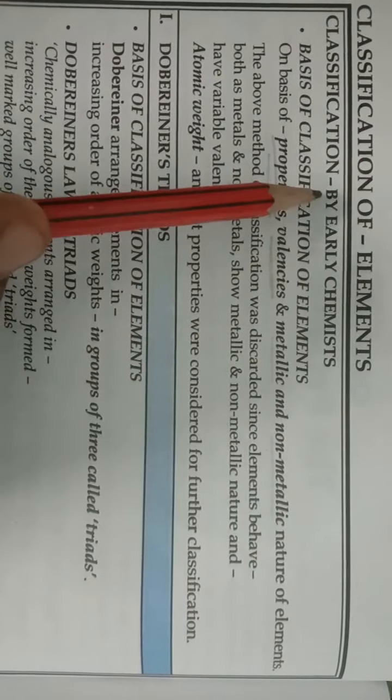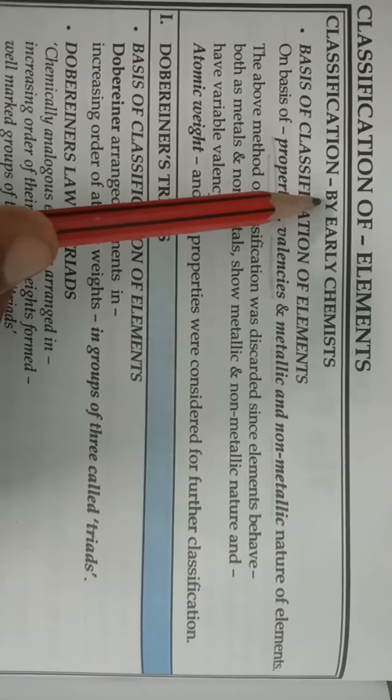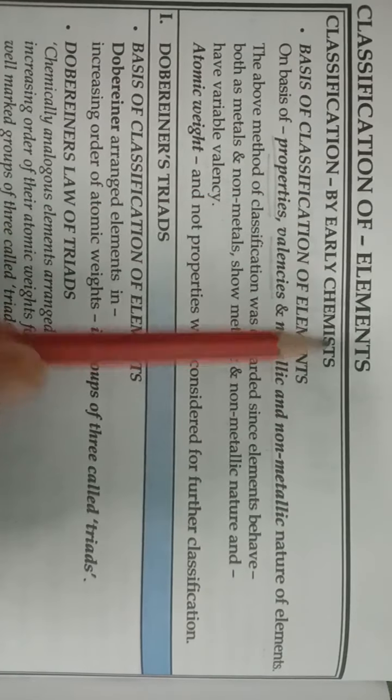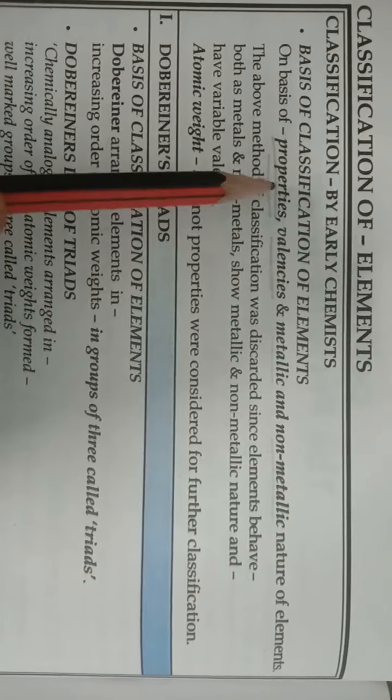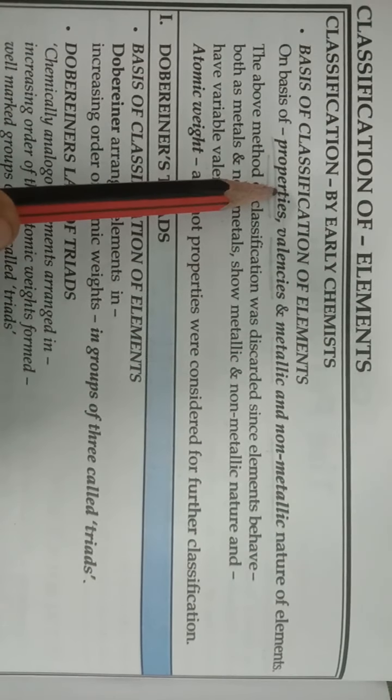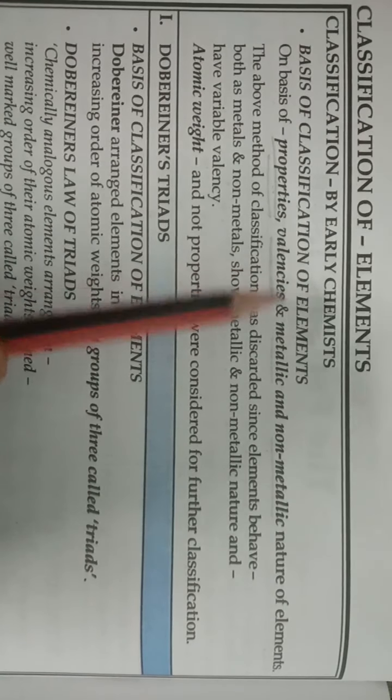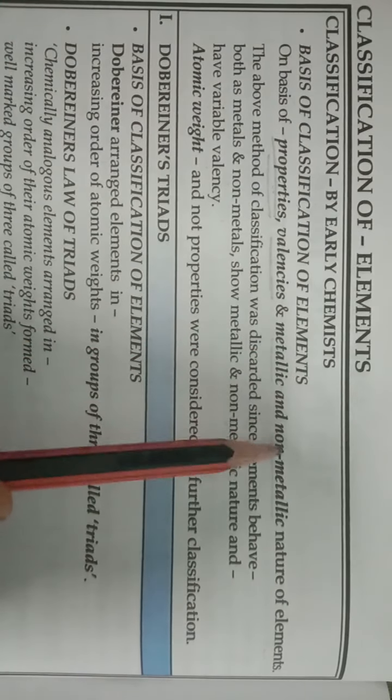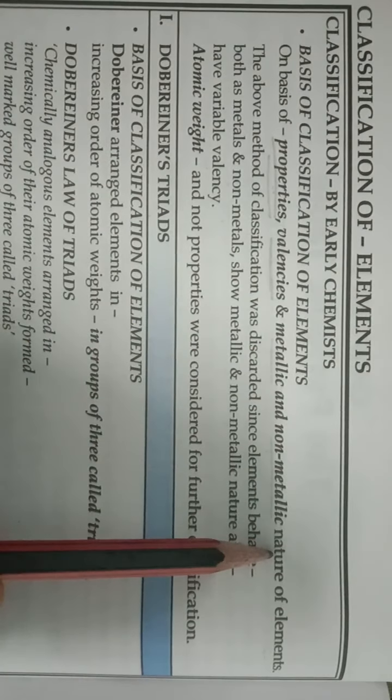So the classification given by early chemists was based on properties of elements, and these properties were mainly valencies and metallic and non-metallic nature.